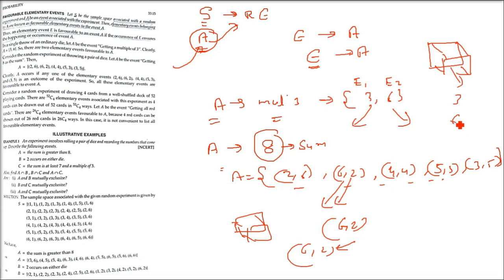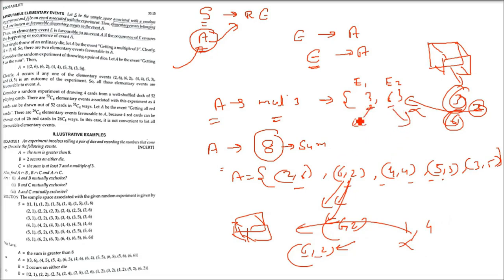I hope you got the idea. Sometimes 3 may come on one die and 6 on the other. So 3 and 6 will not give you 8, so that is a non-favorable event. If 1 comes on one die and 6 on the other, 7 will come, that is non-favorable. Or 1 and 4, not favorable. But (2, 6), (6, 2), (4, 4), (5, 3), (3, 5) are favorable events, and the others are not favorable events. These are favorable elementary events.